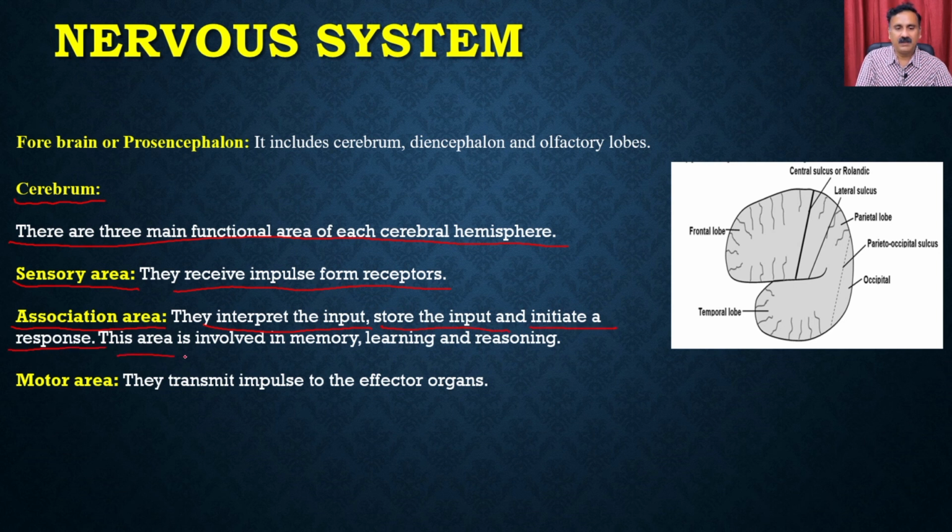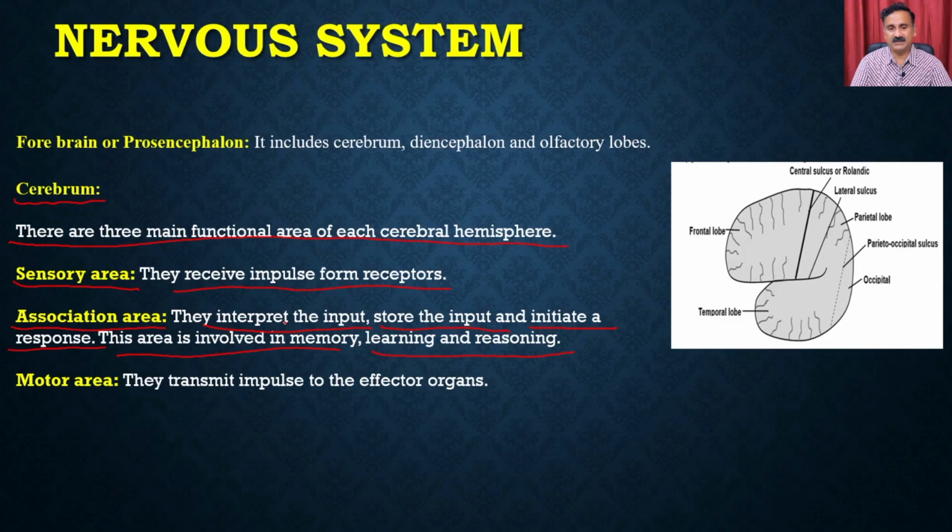This is the area involved in memory, learning and reasoning. This is very important because it helps in memorizing, processing that information, coming up with outcomes, and then, based on those outcomes, taking decisions.